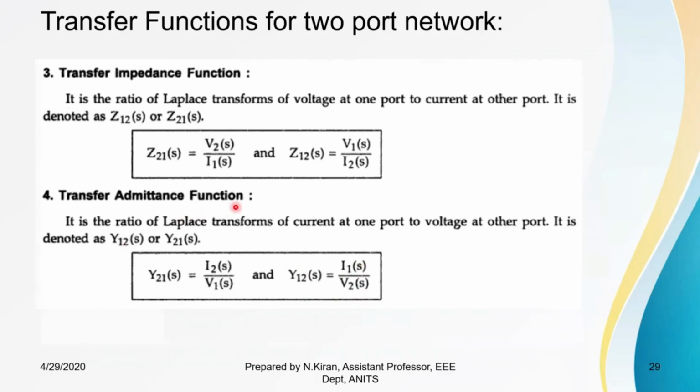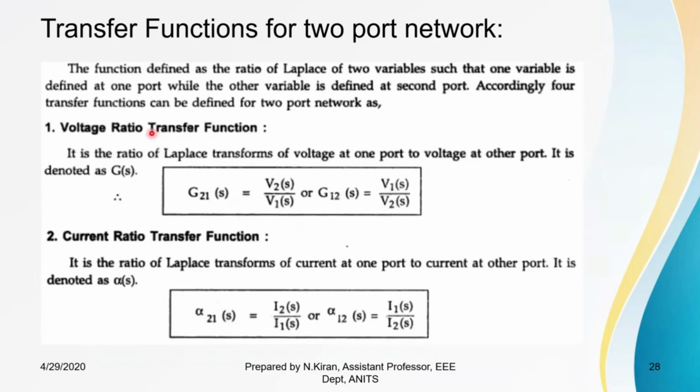The remaining two are dimensionless functions, that is voltage ratio transfer function and current ratio transfer function. Both are dimensionless because they are the ratio of same quantities. The first, voltage ratio transfer function, is either the Laplace transform of voltage at second port to first port, or the Laplace transform of voltage at first port to second port.